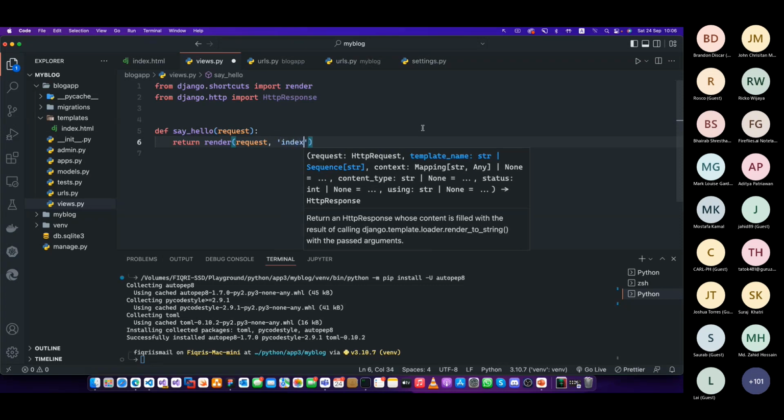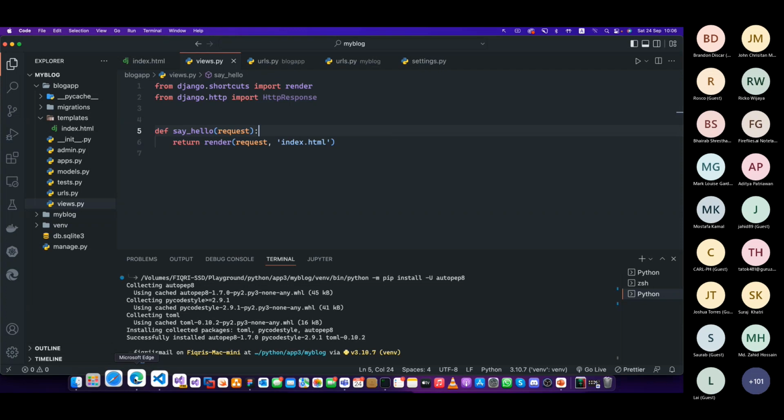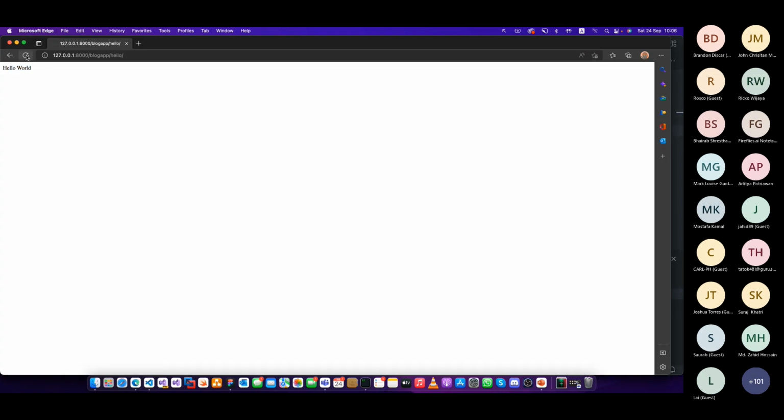You don't have to type any path because we have registered this application. It automatically picks up the templates directly and looks inside the index.html. Index.html, this is your template. Let's save it and try it. Right now you go back, and when you refresh, you will see the template. Now we have hooked up the template.